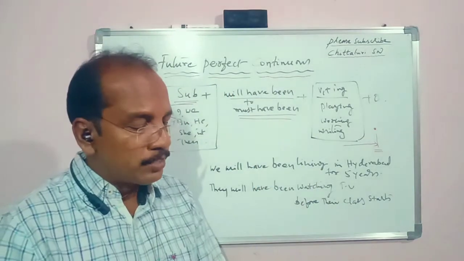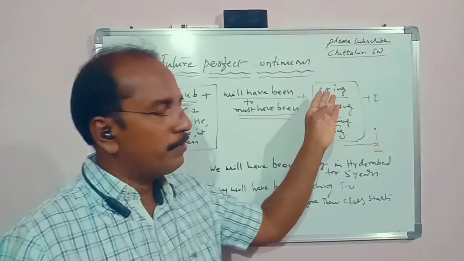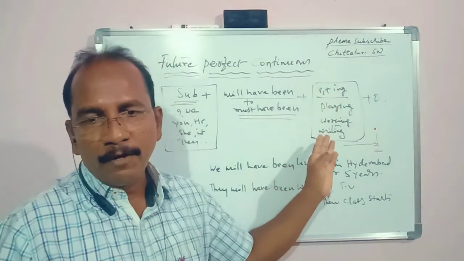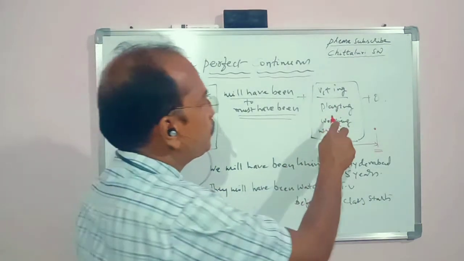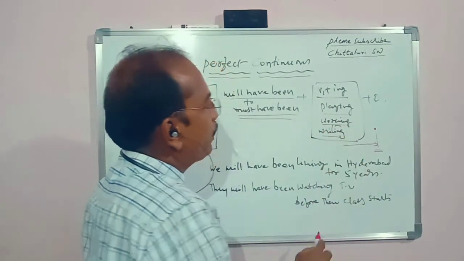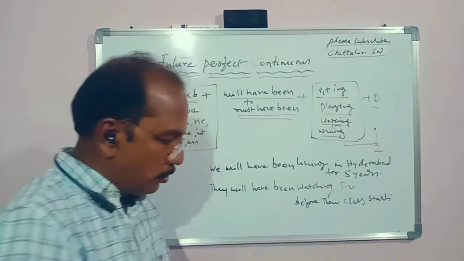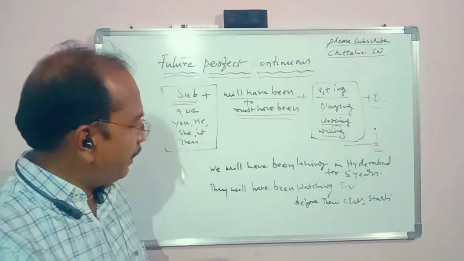which are to be mentioned in future perfect continuous tense. And main verb, coming to main verb here, it is V1 plus ing form, which is also called present participle. So here examples I have written: playing, walking, and writing, and object. So look at the examples here.